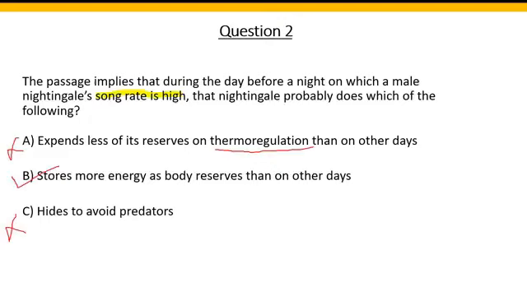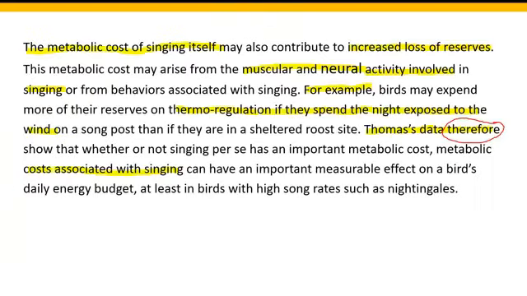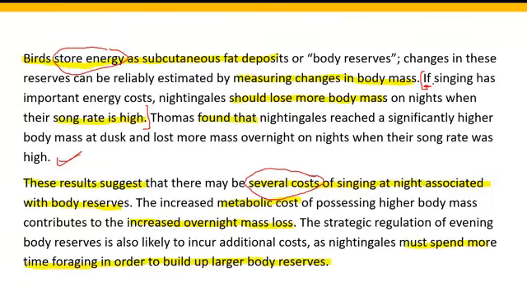So let's look at where Thomas's hypothesis was mentioned. This was the hypothesis: if singing has important energy costs, nightingales should lose more body mass when their song rate is high. And this is the sentence: Thomas found that nightingales reached a significantly higher body mass at dusk and lost. So this is the empirical evidence that supported Thomas's hypothesis. This is what we will mark as the correct sentence.